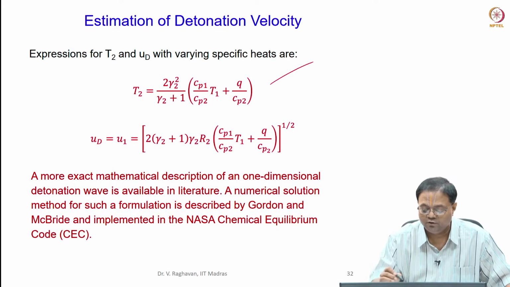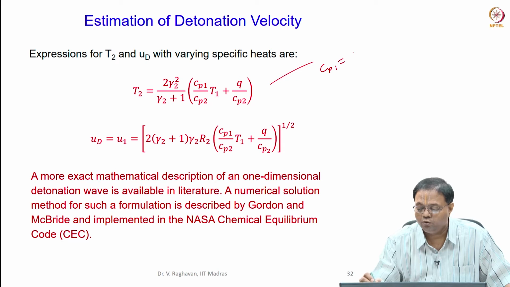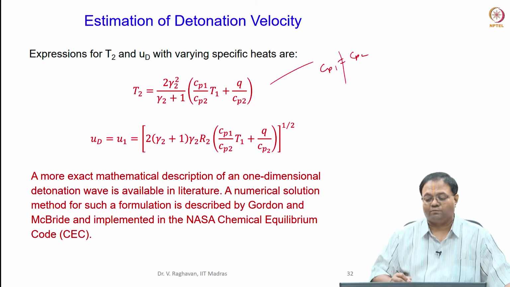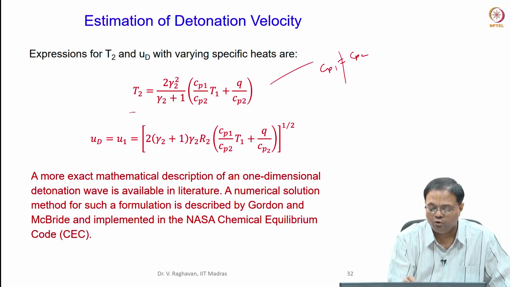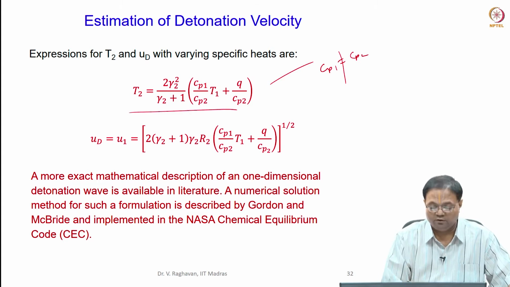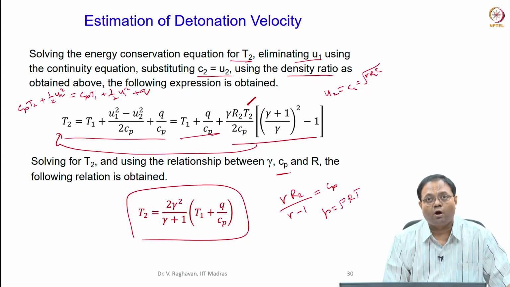So now, instead of considering Cp1 equal to Cp2, I will consider that it is not. So I will put the ratio of Cp1 and Cp2 here. So T2 is slightly better. If you see this, there is no gamma 1 or gamma 2, now I specify gamma 1 and gamma 2.